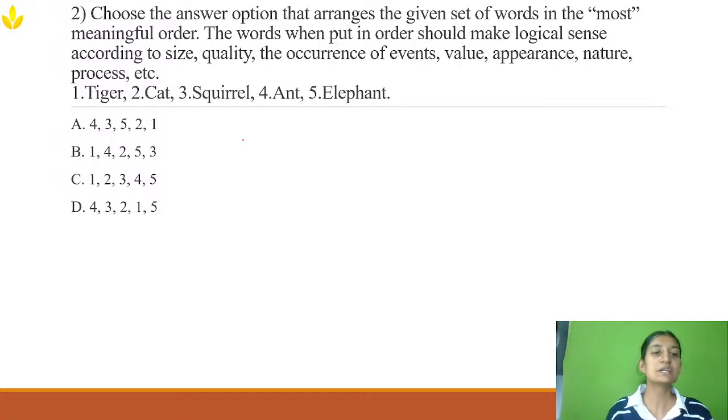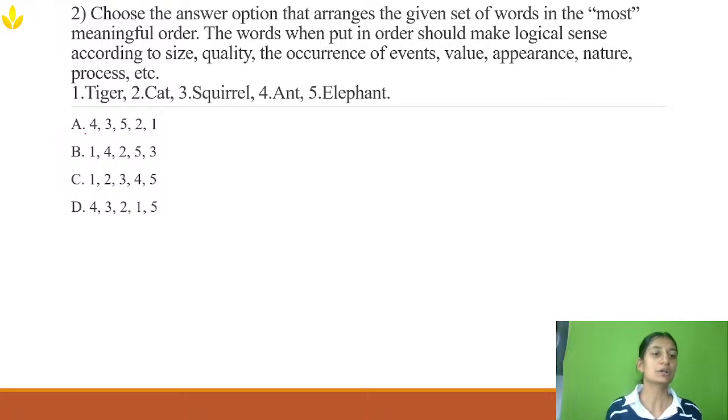So here what are the words given? Tiger, cat, squirrel, and elephant. So there are five animals given. By looking at the words itself, we can get to know that it is based on their size. Now the doubt is whether I should start from the bigger or the smaller.